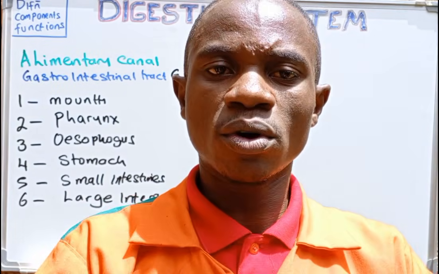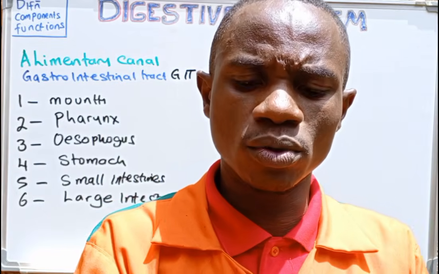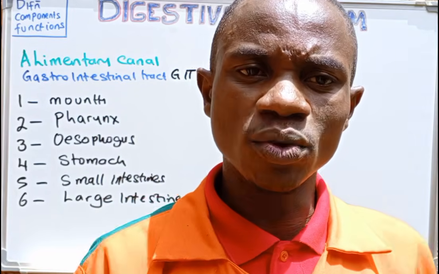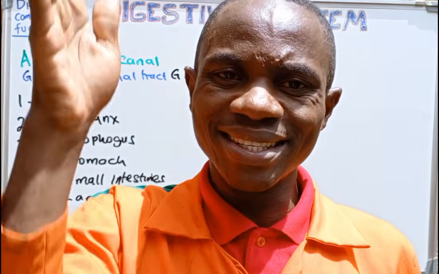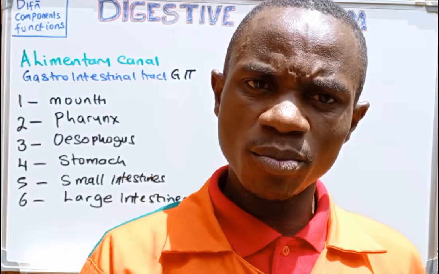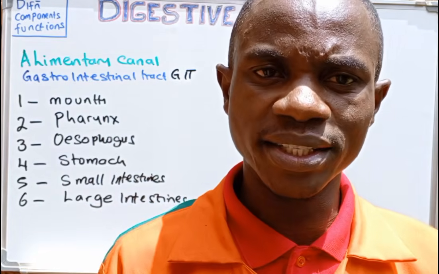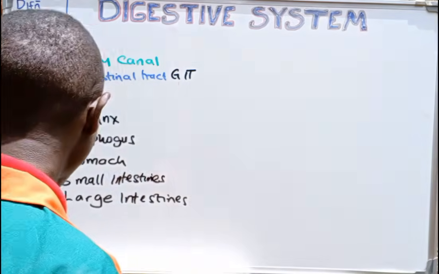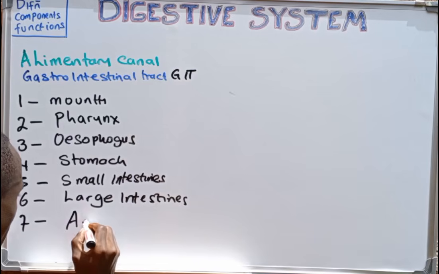It's going to be having what we call the cecum, which is the dilated structure at the beginning of the connection between the ileum and the cecum. Then we have the ascending colon, the transverse colon, the descending colon, the sigmoid colon, and the rectum. Now all those structures make what we call the large intestine. And then of course the seventh part, the last one, which is what we call the anus.